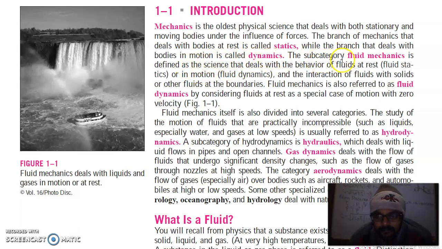The subcategory fluid mechanics is defined as the science that deals with the behavior of fluids at rest or in motion and the interaction of fluids and solids or other fluids at boundaries. Fluid mechanics is also referred to as fluid dynamics by considering fluids at rest as a special case of motion with zero velocity.